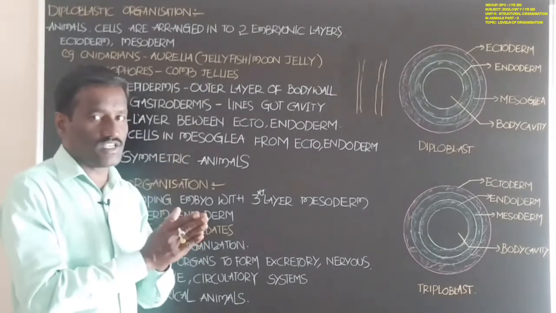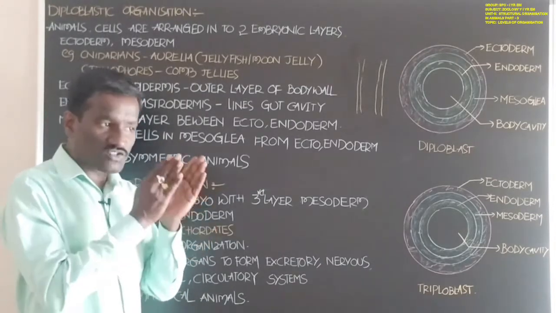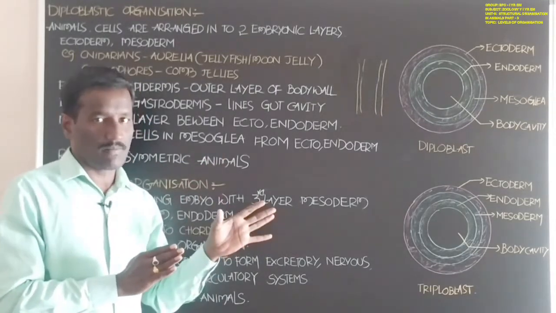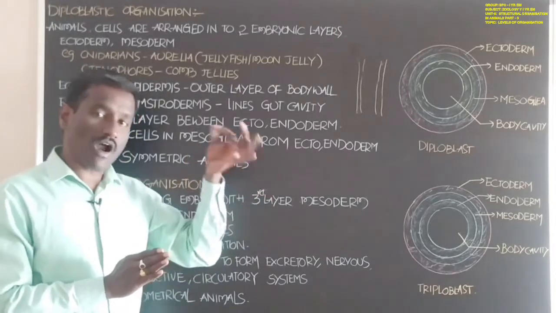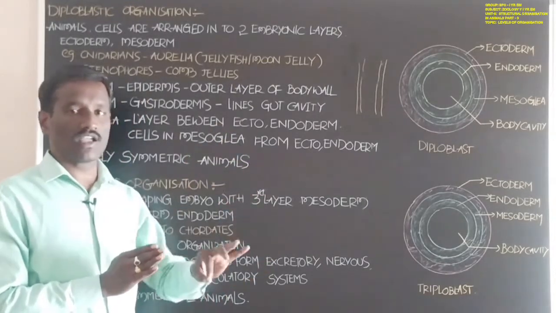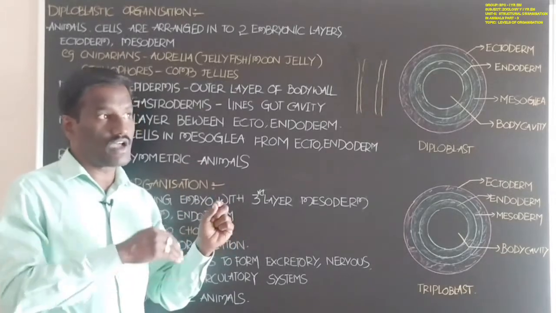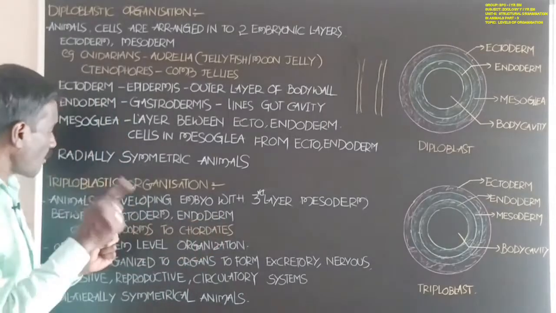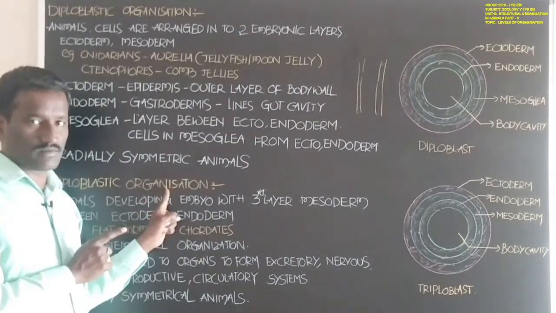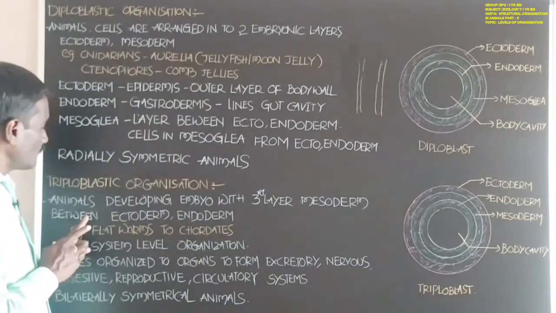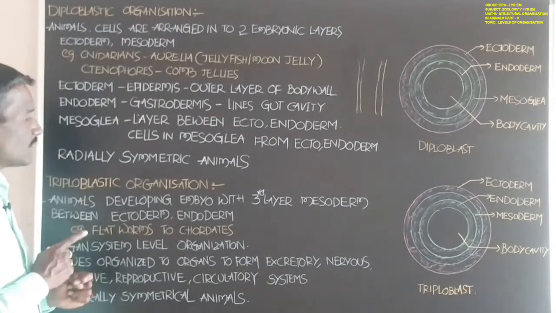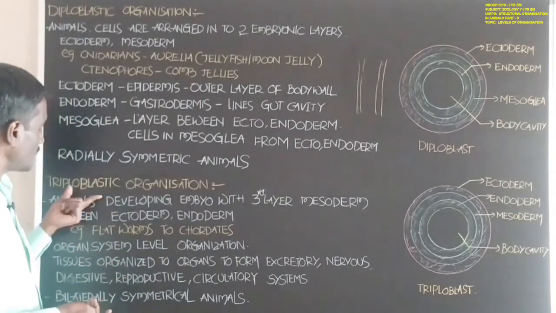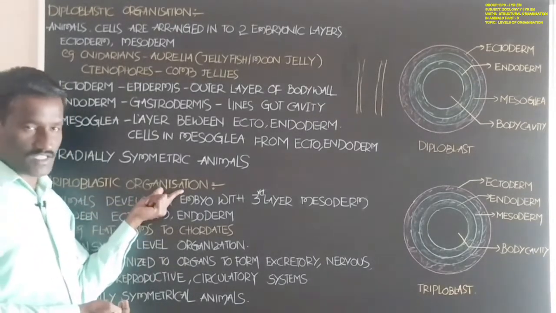In the gastrula stage, the animal shows a third layer, located between the ectoderm and the endoderm. So these animals are named triploblastic animals, and this organization is called triploblastic organization.